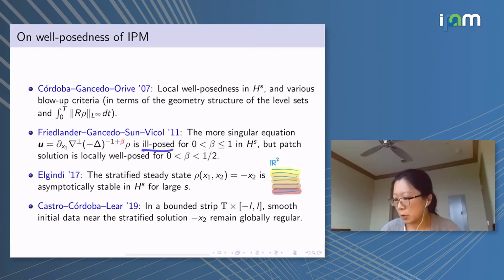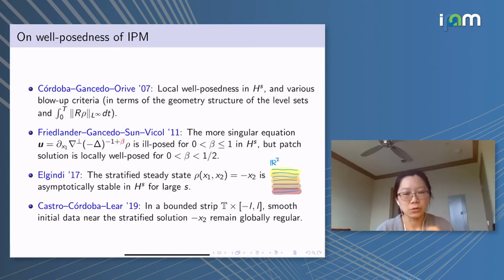So it is ill-posed as soon as beta is bigger than 0. However, the patch solution is locally well-posed for beta bigger than 0 up to 1/2. So these are the local well-posedness versus local ill-posedness results. And regarding the global well-posedness results, for large smooth initial data, global well-posedness is open.